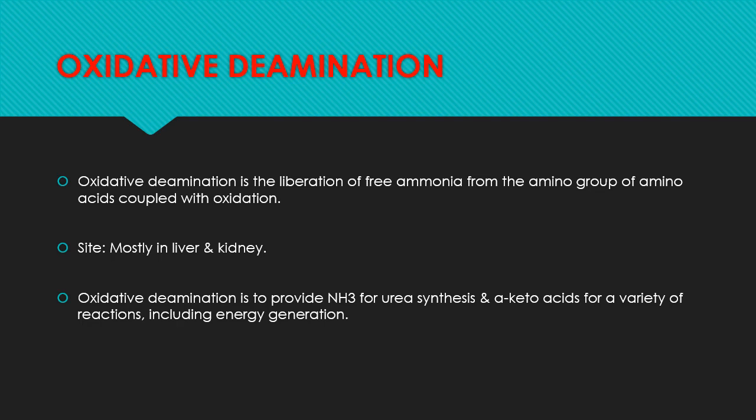Oxidative deamination is a type of deamination process. In this process, the liberation of free ammonia from the amino group of amino acid is coupled with oxidation. It takes place in liver and kidney, and oxidative deamination is to provide ammonia for urea synthesis and alpha keto acid for a variety of reactions including energy generation.